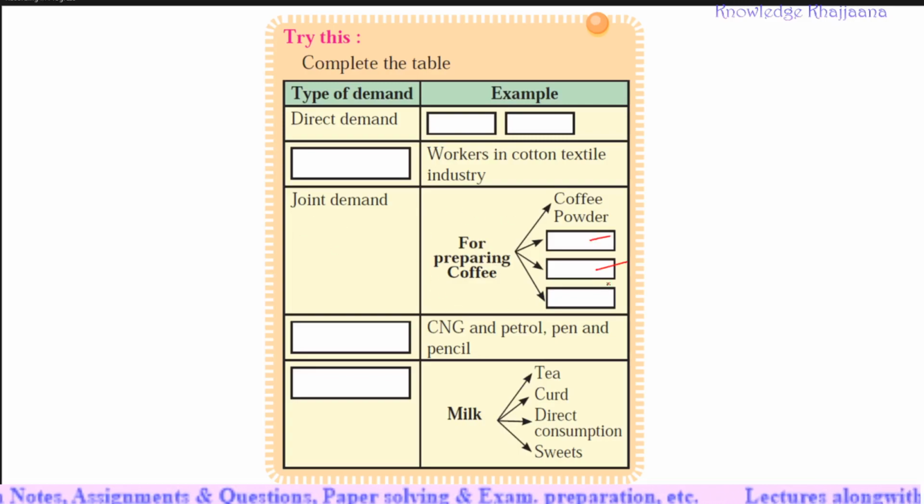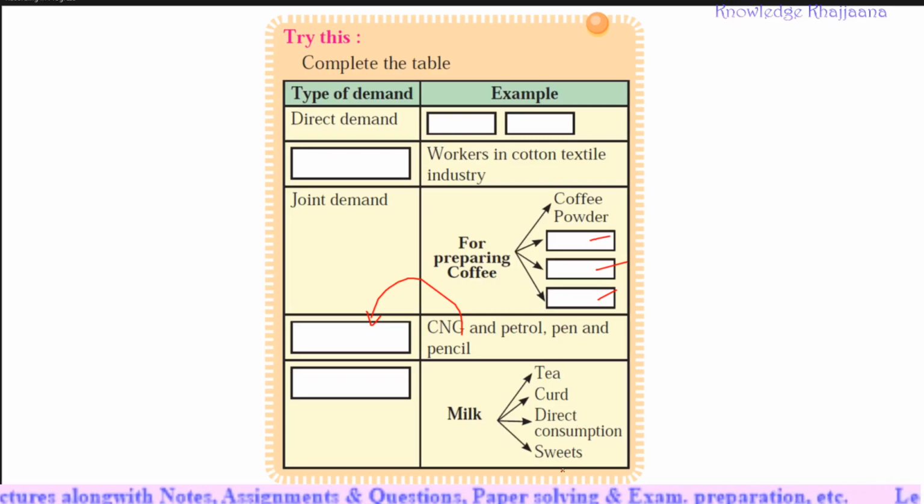Names of 3 commodities you have to write here. Then the examples CNG and petrol, pen and pencil are examples of which type of demand, that you have to write here. Then again the examples are given: tea, curd, diet consumption, sweets; these are products of milk.